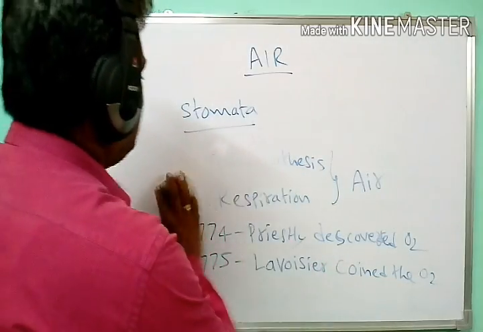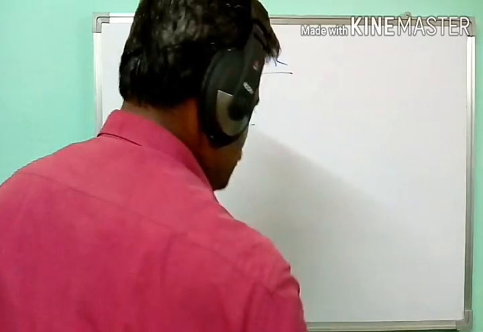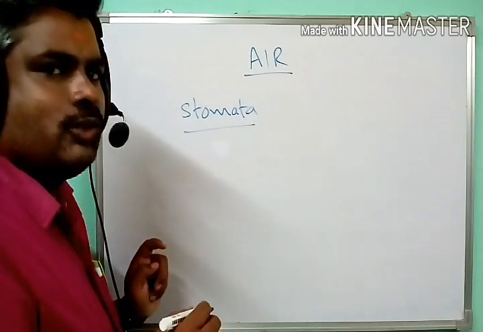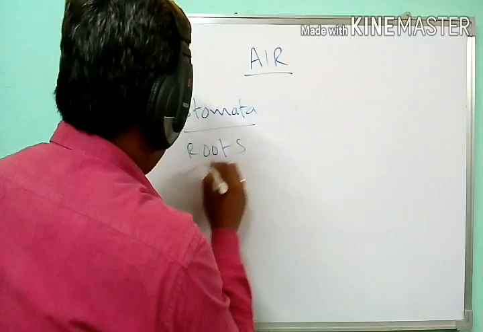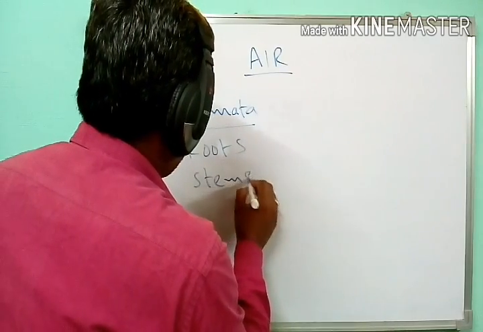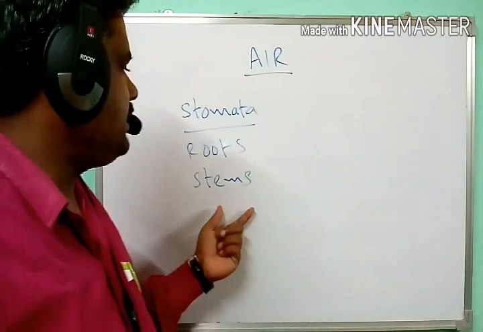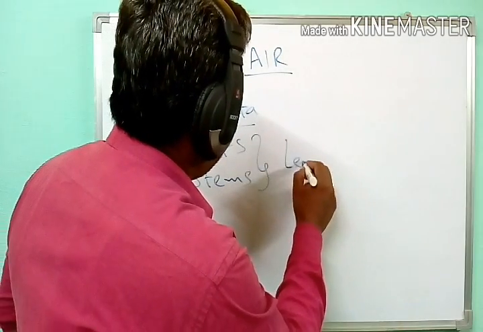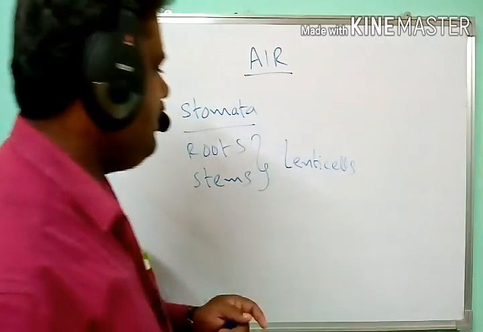Next, sometimes gas exchange takes place not only through stomata, but also through some loose tissues present on the roots and stems. These are commonly called lenticels.